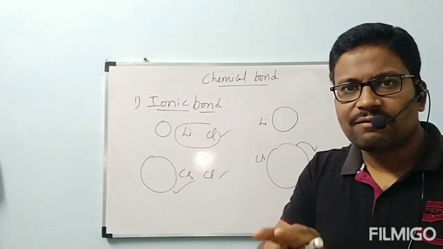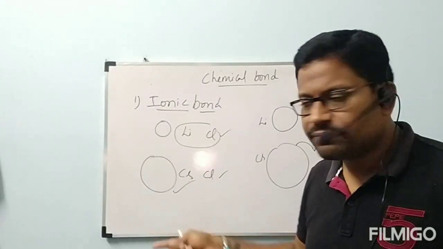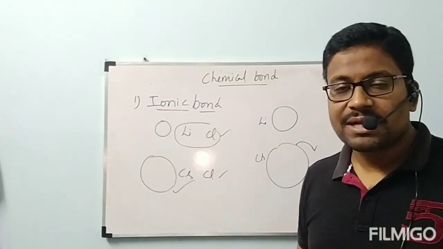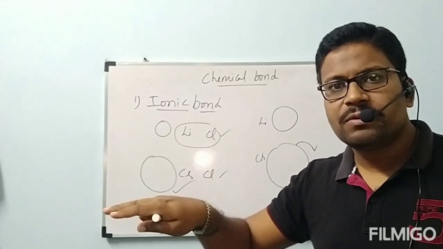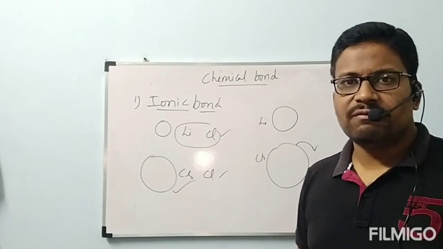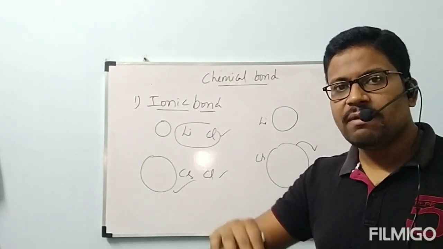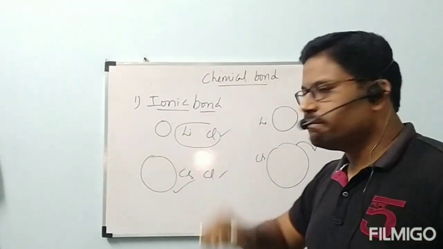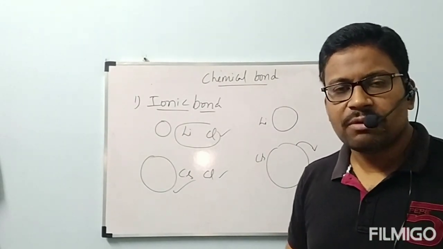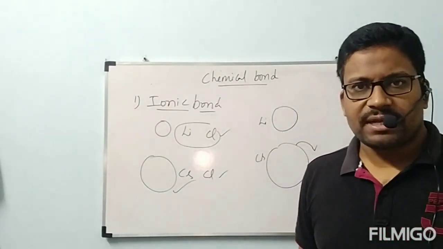High ionic character will be shown by a big size atom. A strong ionic bond will be formed by a small atom which is converted to cation. But because they already told that those two compounds contain ionic bond, then which is strong? Small cations will form a strong ionic bond when compared to big cations. But out of two, which one will form the ionic bond easily? The big atom will be converted to cation easily, and it can form that ionic bond easily. This is about the main conditions for ionic bond.